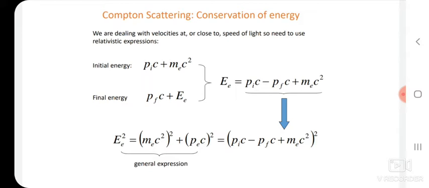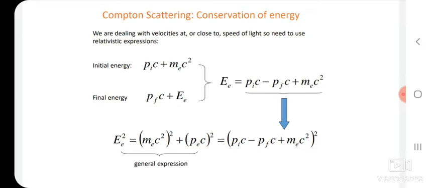This is the general expression for relativistic energy. The left hand sides of the general expression and the above expression are the same, so we can equate the right hand sides also. That is why (mec square) whole square plus (Pec) whole square is equal to (Pic minus Pfc plus mec square) whole square.